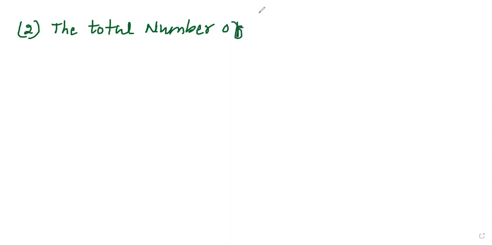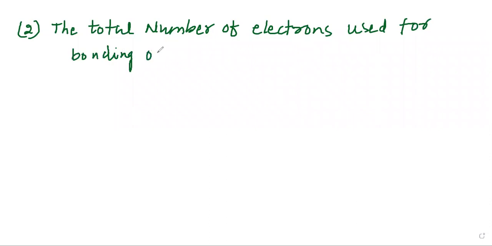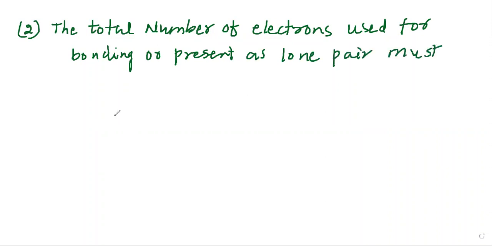Then, my dear students, the second rule that we need to keep in our mind is that the total number of electrons used for bonding or present as lone pair must remain the same. Now let me explain this to you